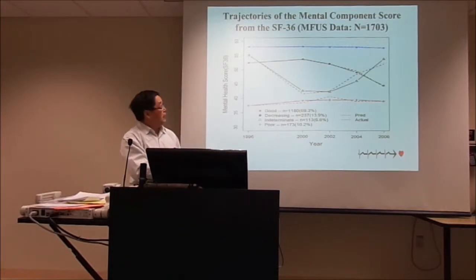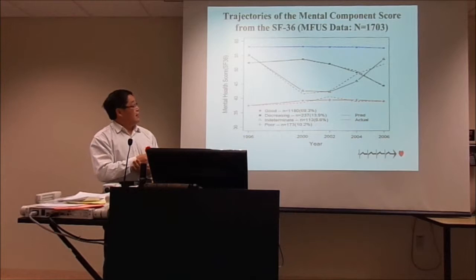One group, the majority of the men at 70%, generally have very good mental health. Then there's another 10% group whose mental health over time is not good, poor mental health.